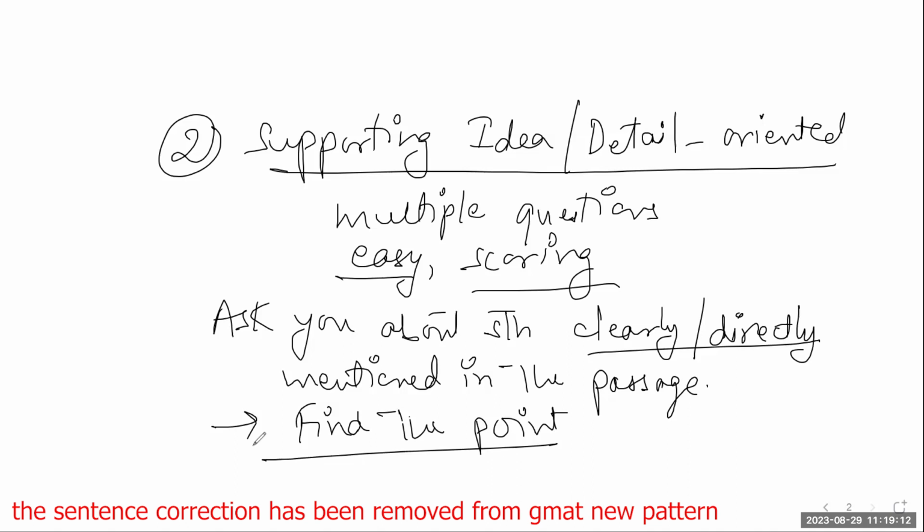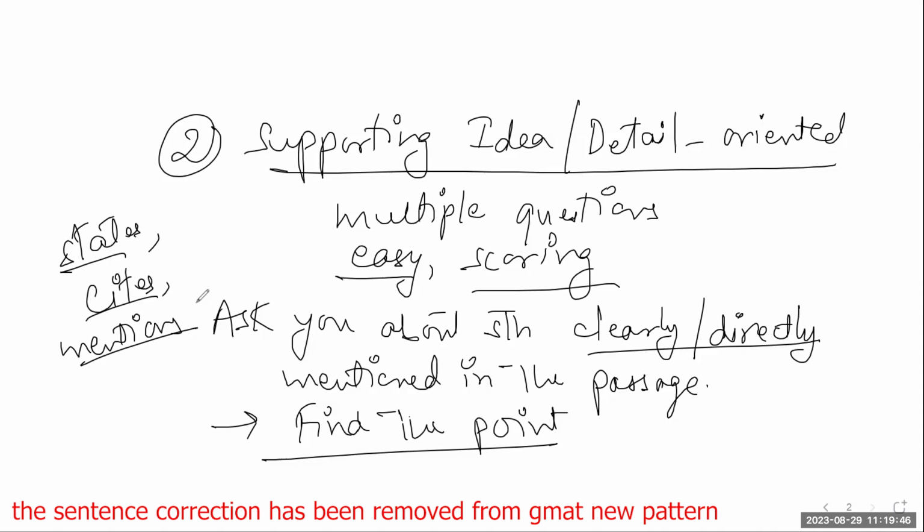In fact, GMAT makes it so easy for you. GMAT can tell you, in paragraph number 2, the author mentions hungry lizards because... So generally in supporting idea questions, they use words like states, cites, mentions. The author states that, the paragraph or passage cites that, the author mentions that, the passage mentions that.